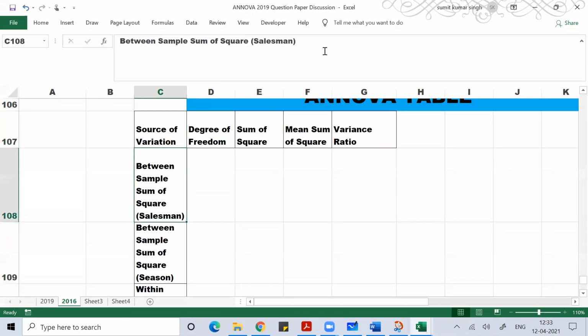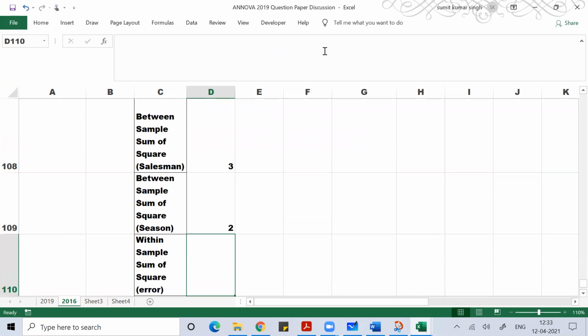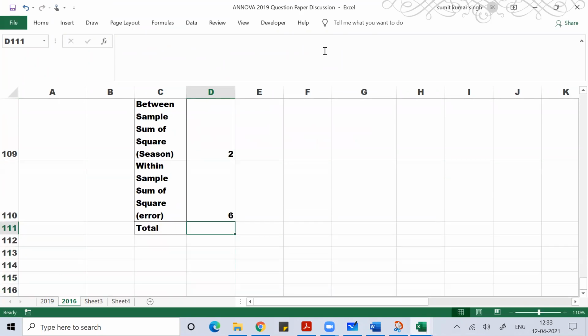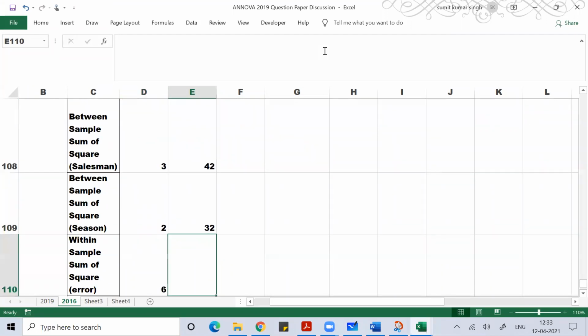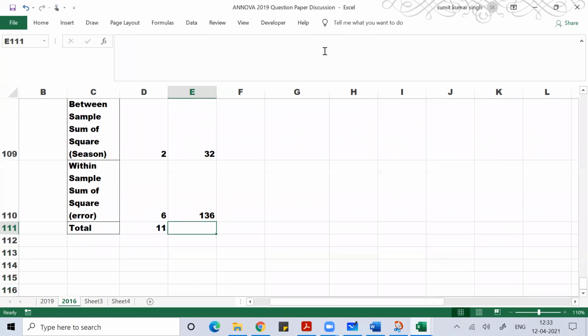Source of variation. The degree of freedom due to salesman is 3. Due to season is 2. And within sample sum of square, the degree of freedom is 6. The total will be 11. Then the sum of square due to salesman is 42, due to season is 32, and within sample sum of square is 136.